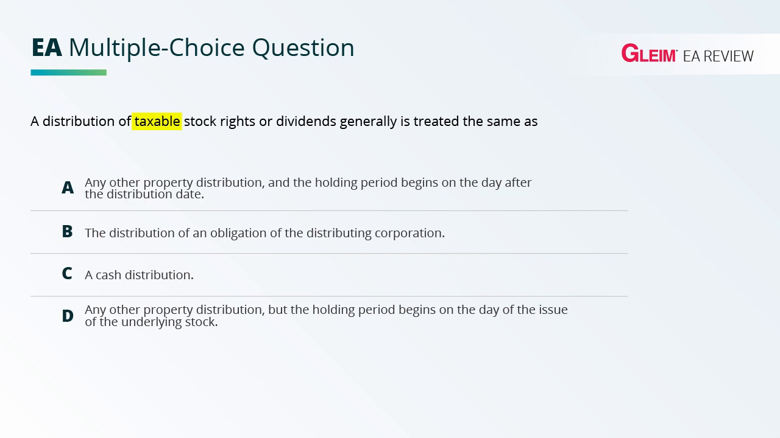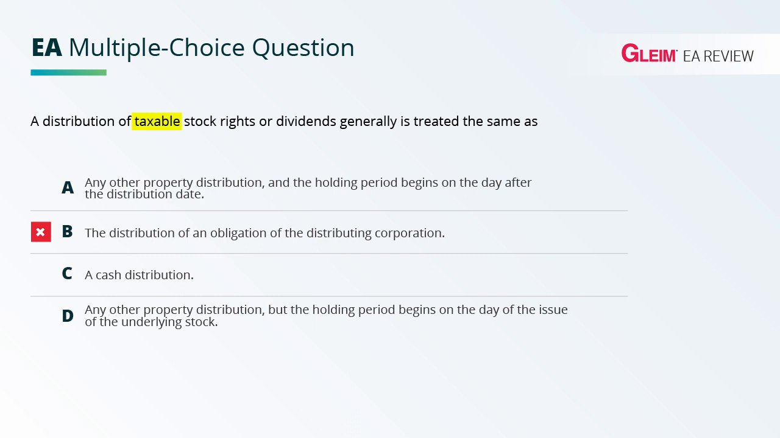As mentioned, there is this difference in the law between regular property distributions and stock distributions. However, if the stock distributions are taxable, we're going to have the same rules with respect to the property and the taxable stock rights or dividends. So choice A is correct. Let's consider why the others are incorrect. B, the distribution of an obligation of the distributing corporation. This is incorrect. Taxable stock rights or dividends are not treated the same as a distribution of an obligation of the distributing corporation. So choice B is incorrect.